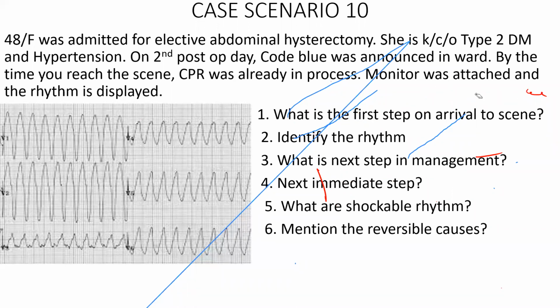So what will be the position of the pads? There are different approaches: anteroposterior, anterolateral, lateral, multiple approaches. Commonly used is one paddle below the clavicle and one paddle in the mid-axillary line. This is anterolateral. But anteroposterior, if possible, has the best chance of defibrillating the patient.